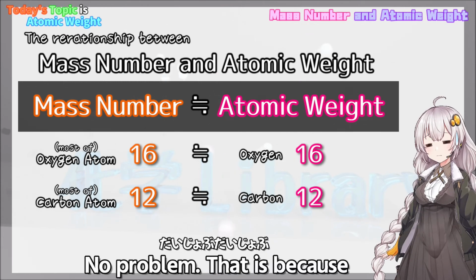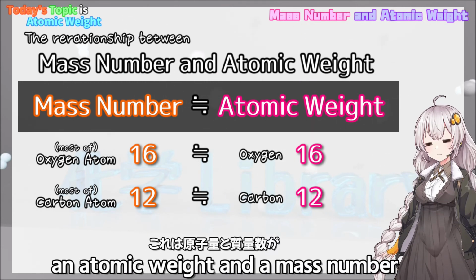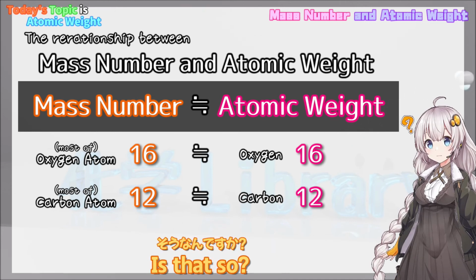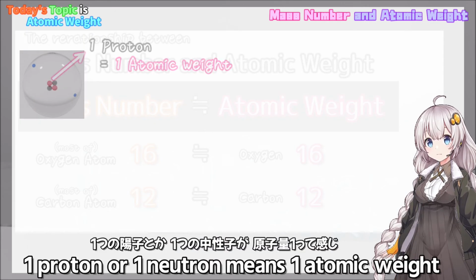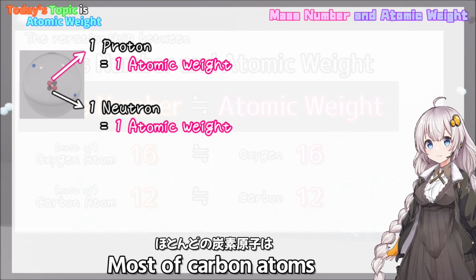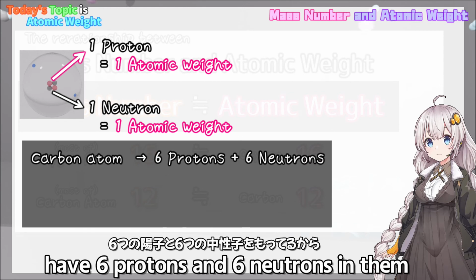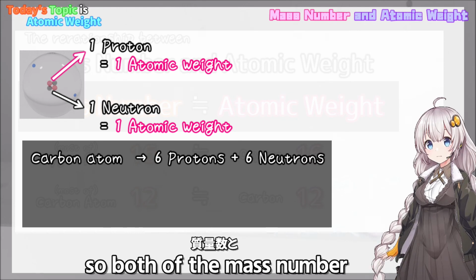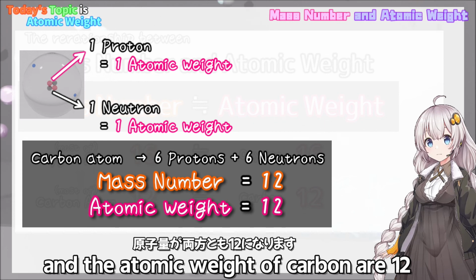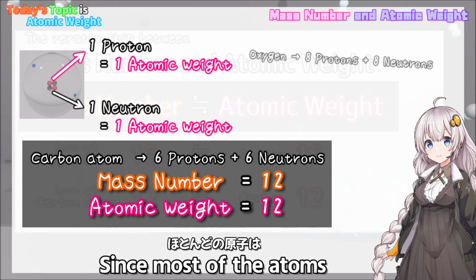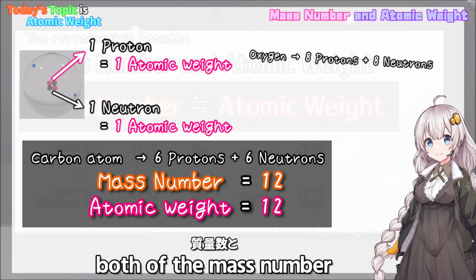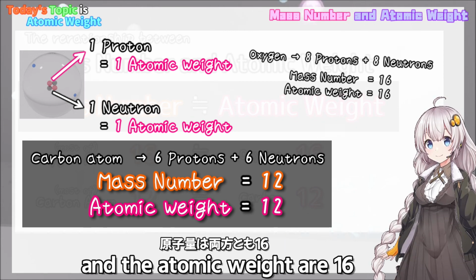No problem. That is because an atomic weight and a mass number both mean the mass of one atom. It's like one proton or one neutron means one atomic weight. Most carbon atoms have 6 protons and 6 neutrons in them. So both the mass number and the atomic weight of carbon are 12. Also for oxygen, since most of the atoms have 8 protons and 8 neutrons, both the mass number and the atomic weight are 16.